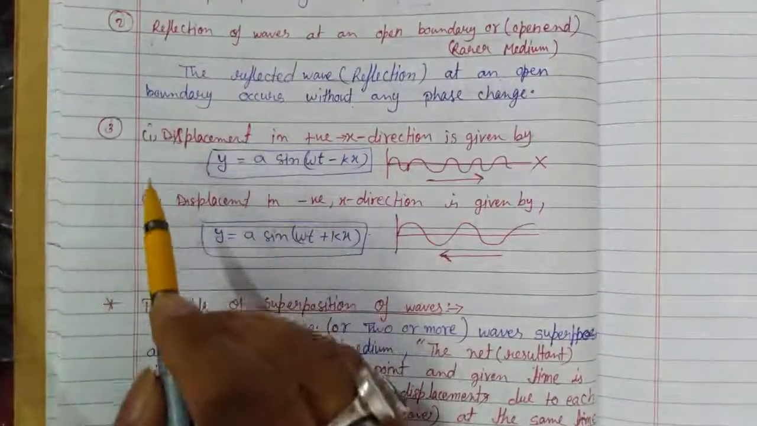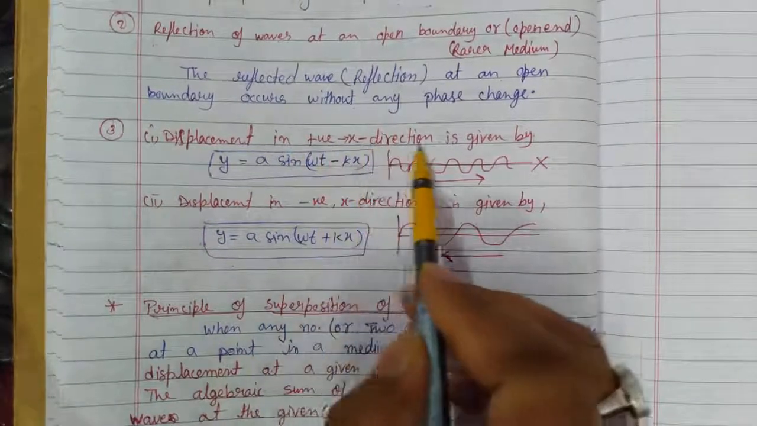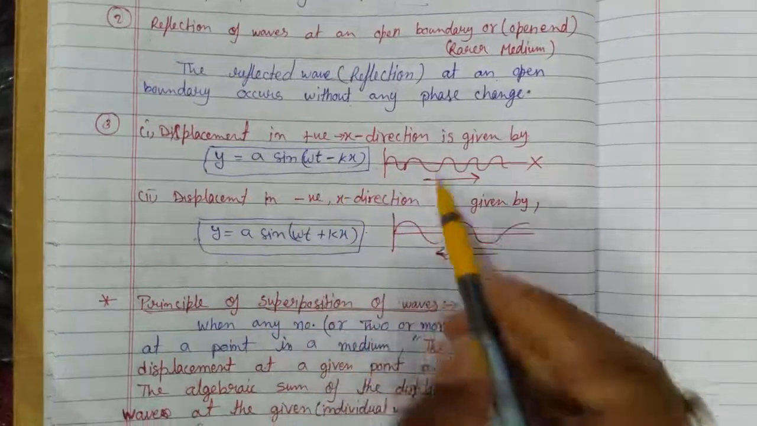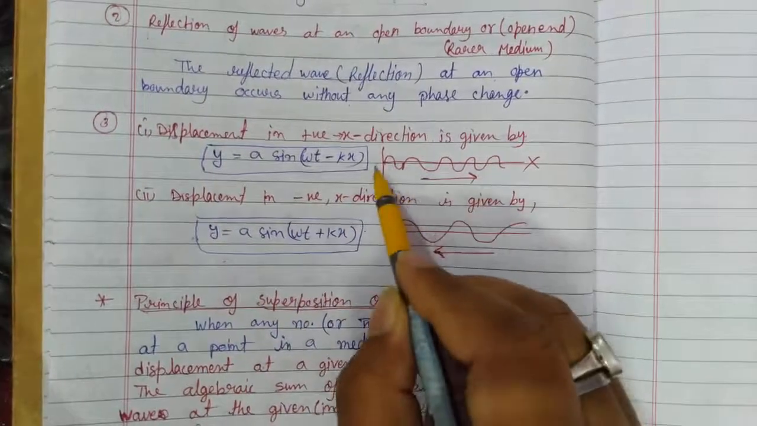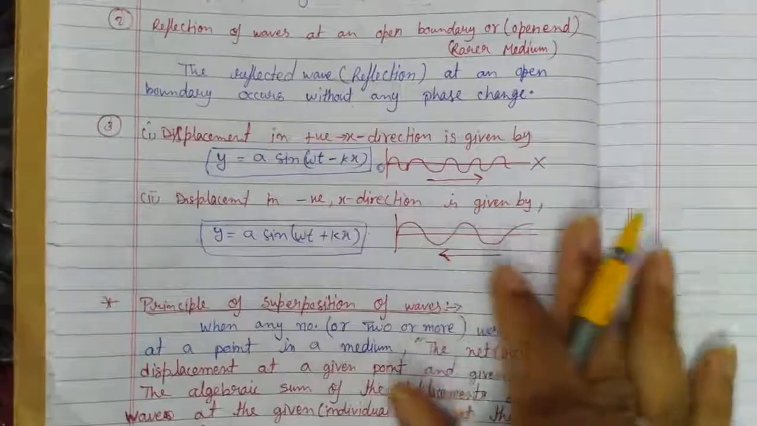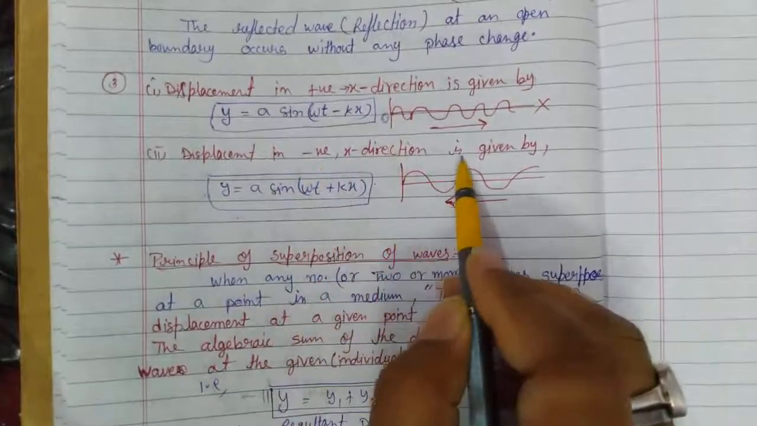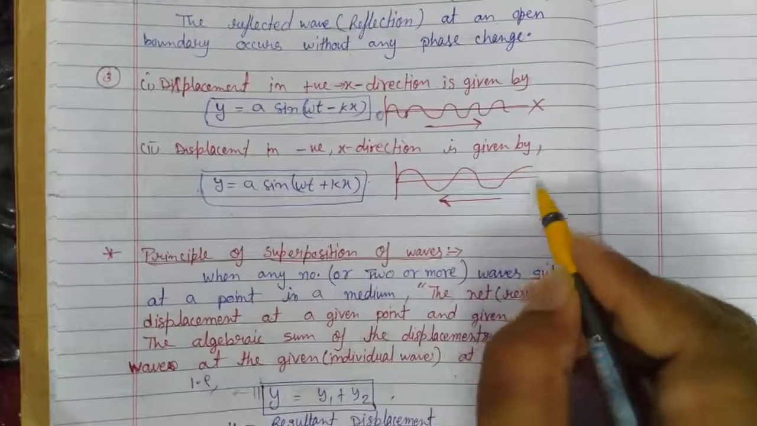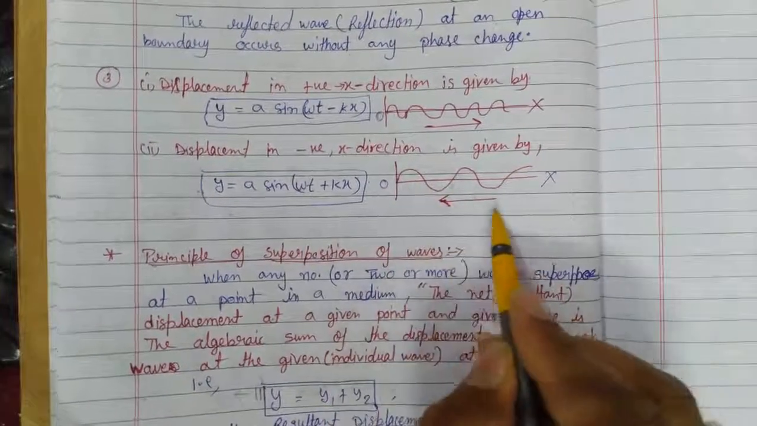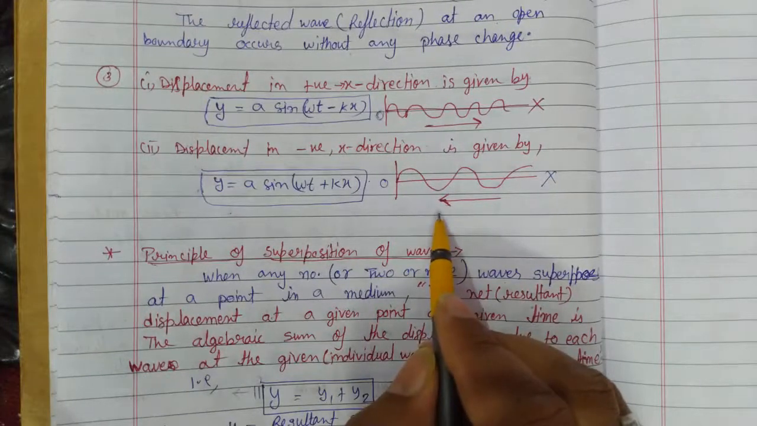Now here, student, the third note is that displacement in the positive x direction is given by y = a sin(ωt − kx). The wave is traveling from 0 to x. This is the direction of propagation. And displacement in the negative x direction is given by this. This is x, this is O, and this is the direction of motion of the wave, that is, propagation.